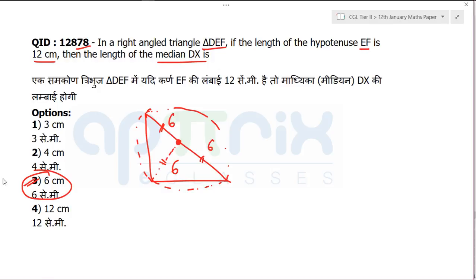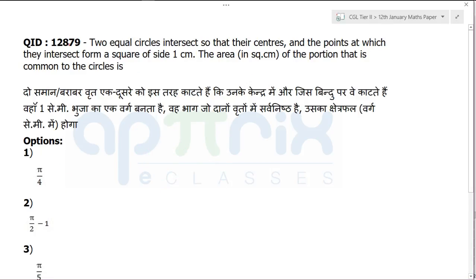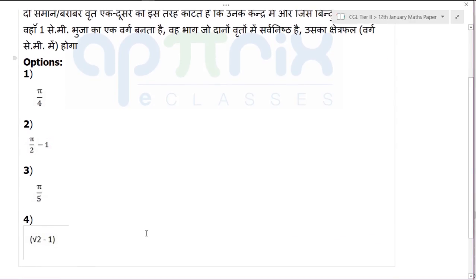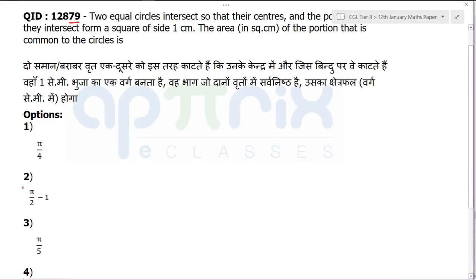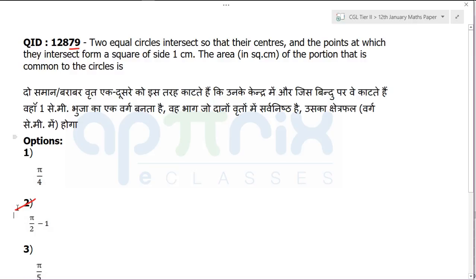Moving to the next question, that is question number 79 now. Very interesting question, because it is talking about something intersecting a square. But it is going to be damn simpler, and let me tell you that you can mark the answer pi by 2 minus 1 easily without doing anything. But for that, I need to explain something, how it can happen, and you need to wait for a moment. So let's understand what this question is all about.